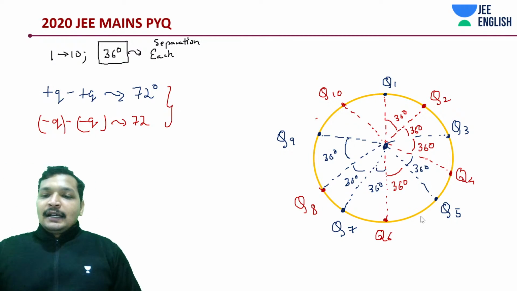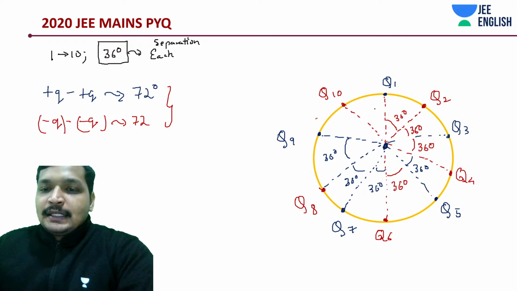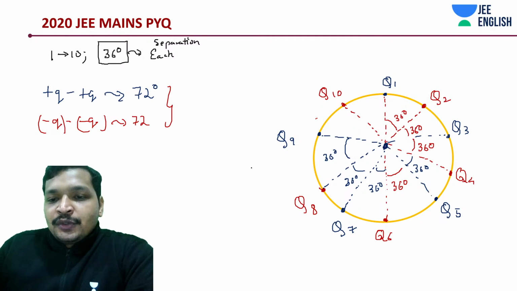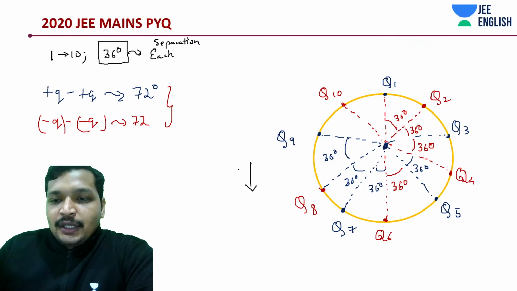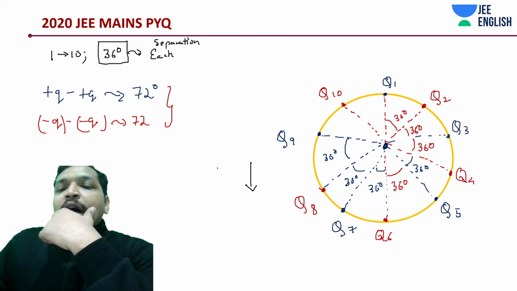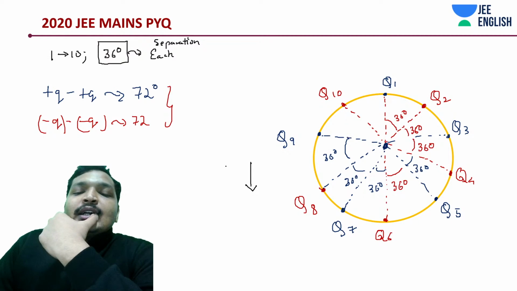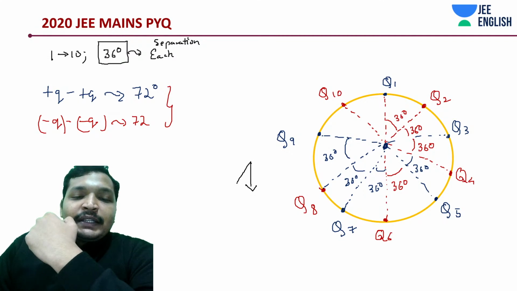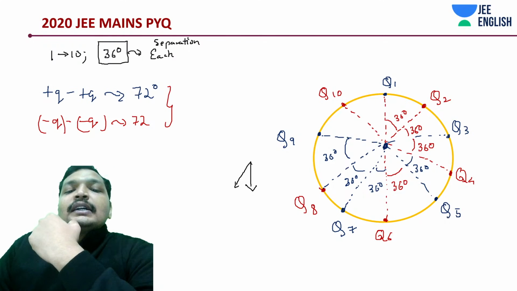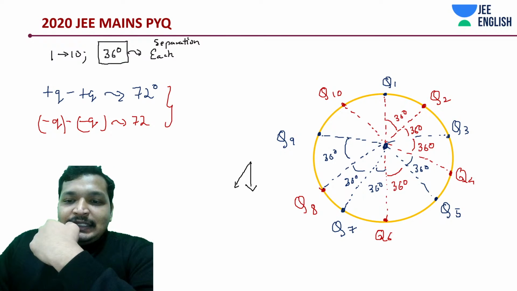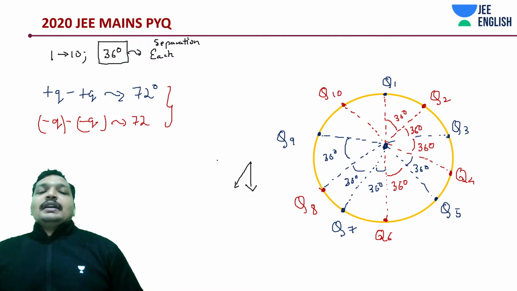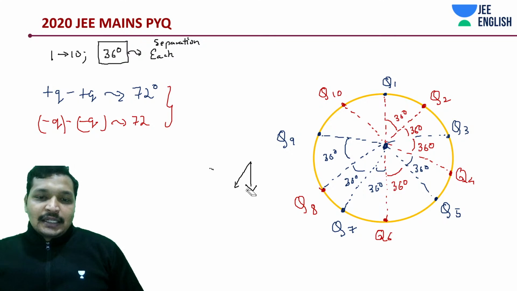I think, let's see. This is Q1, Q6 pair. It's going to be like this. Okay. Q8 pair, or it's going to be Q2 and Q7 pair. It's going to be something. Okay. Correct. How does that work?